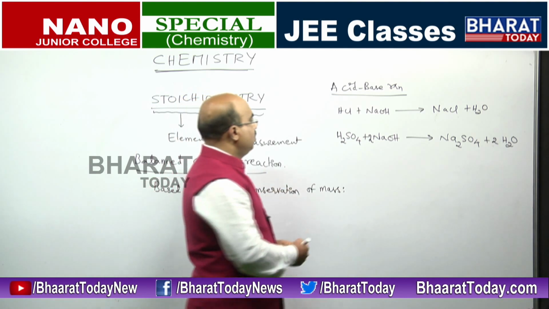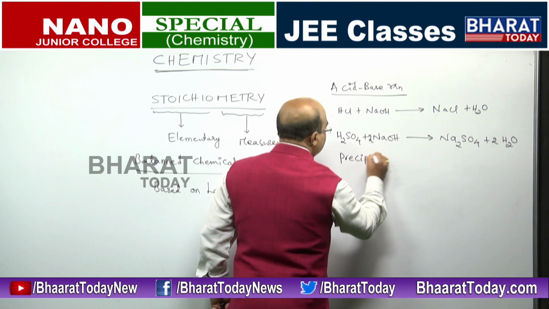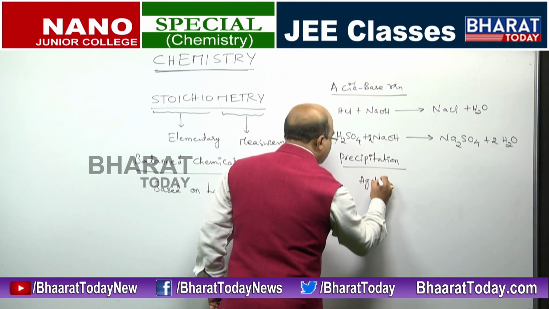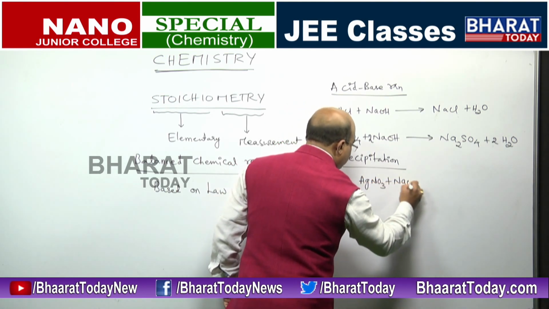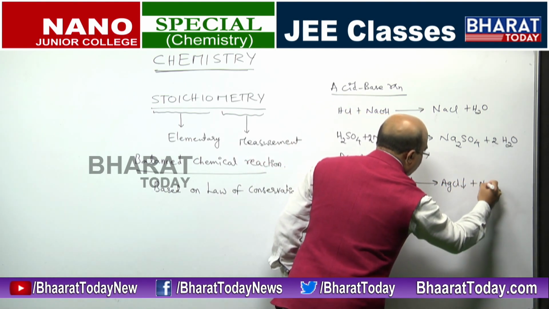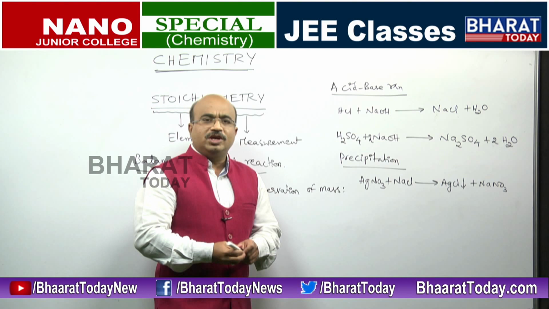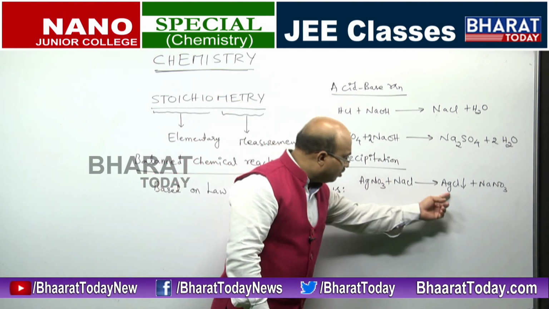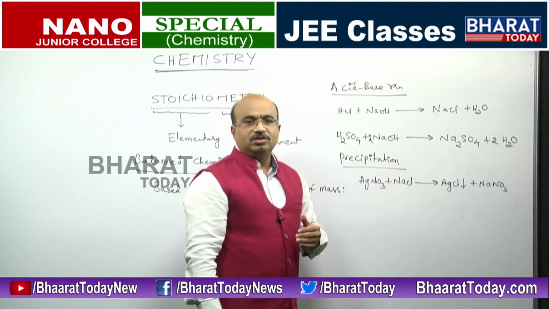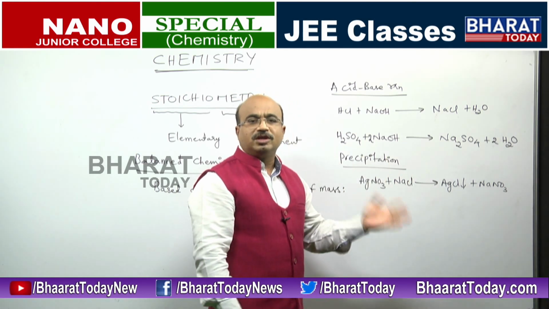So even suppose you have a precipitation reaction. Let us say this is the standard precipitation, silver nitrate, when you react with NaCl, we are getting AgCl precipitate and NaNO3. And this reaction also, if you just see the coefficients, silver and silver, chlorine and chlorine, nitrate and nitrate. So this reaction also is easily balanced without doing anything.